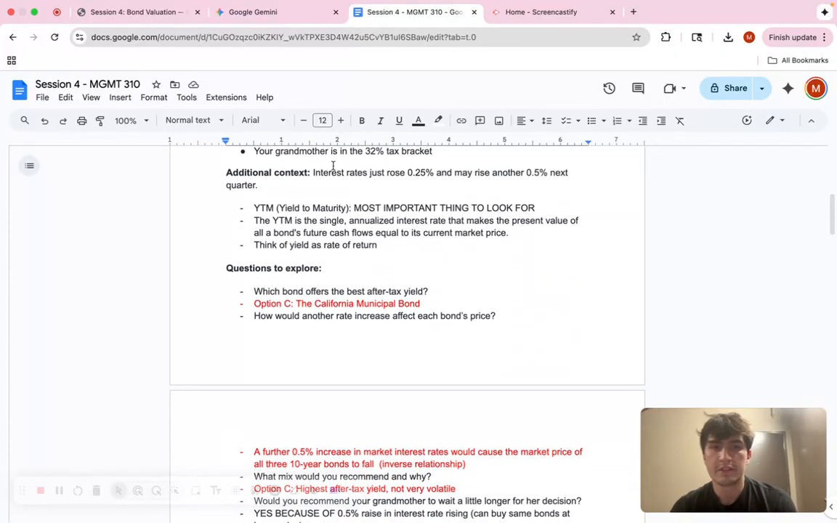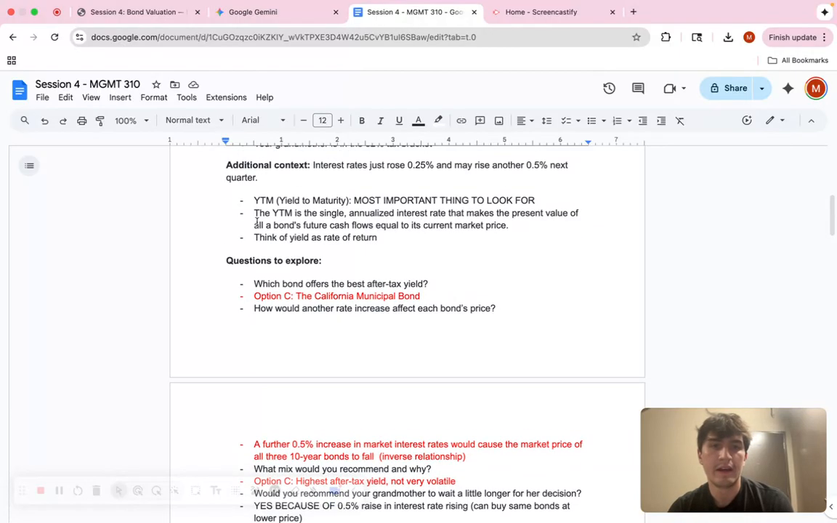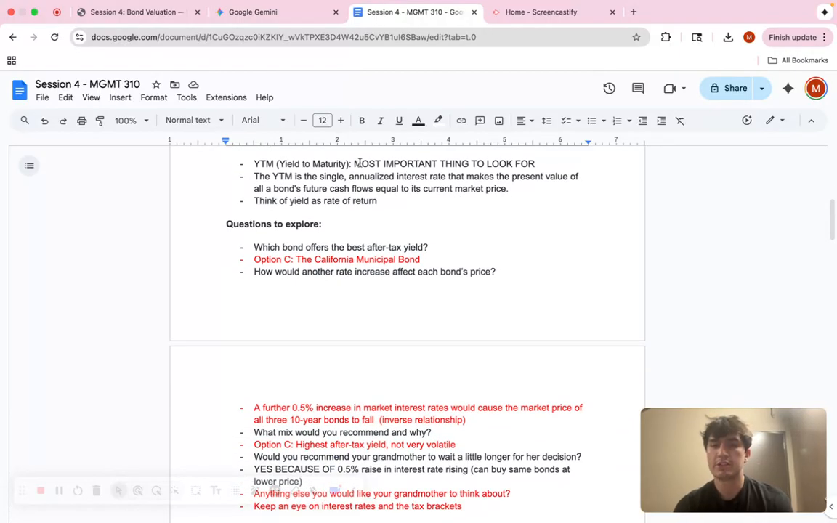So let's go first to the additional context, which was just that interest rates just rose 0.25%, and they may rise another 0.5% next quarter. So we'll come back to that, but that does get important. And then the yield to maturity is going to be the most important thing to look for, which we talked about in class. In class, we didn't talk about taxing it, though, so we'll dive into that too.